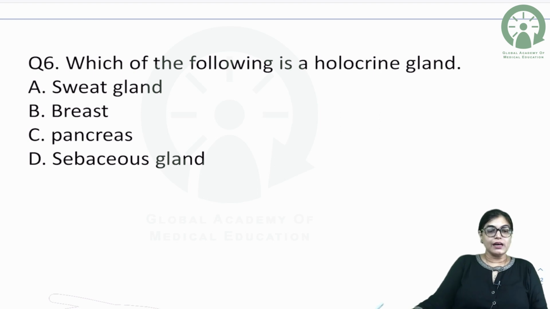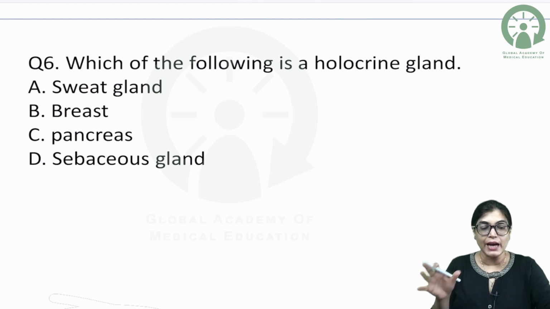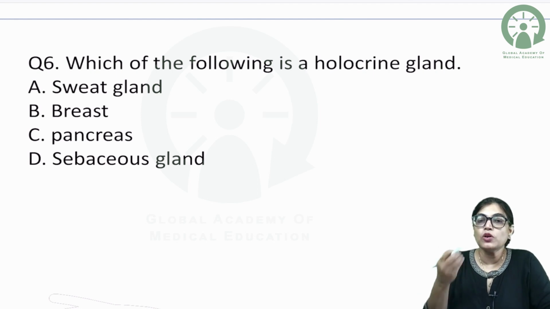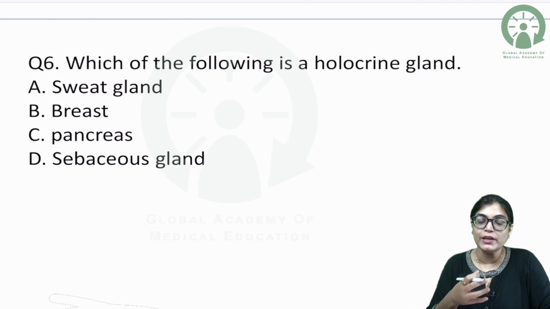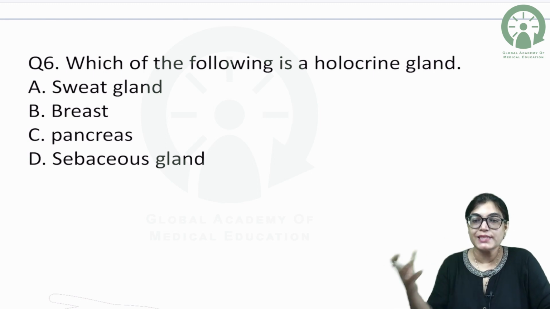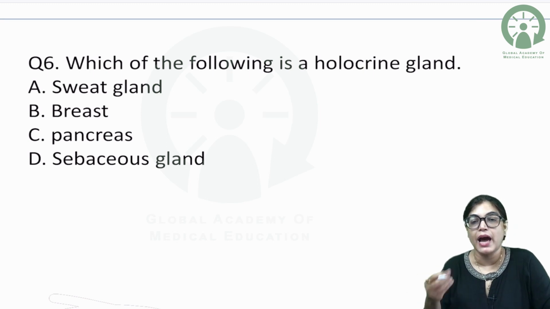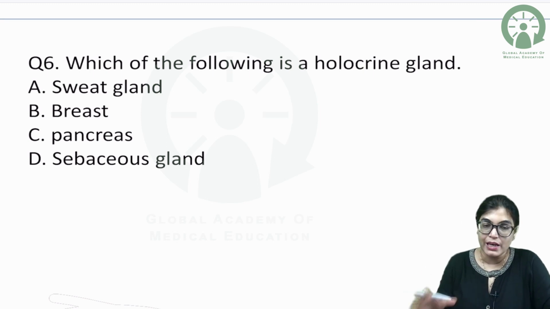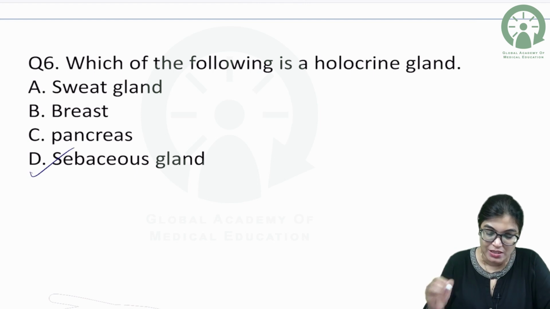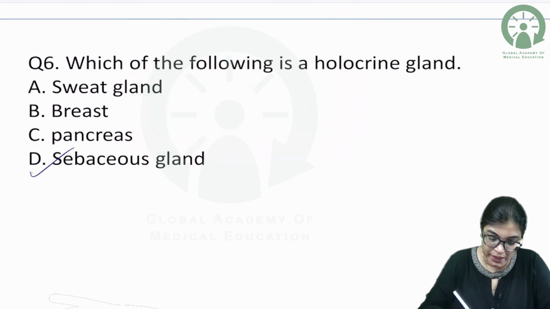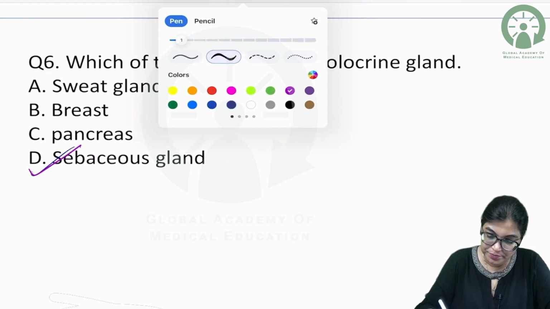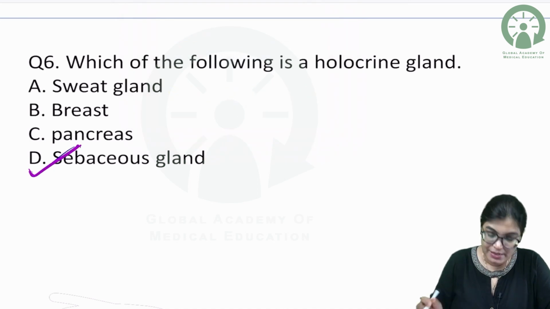Now, for the holocrine gland, the best answer will be sebaceous gland, but I would like to explain what you mean by the word holocrine gland. Actually, according to the mode of secretion, the glands are divided into 3 types: the merocrine, the apocrine and the holocrine. We will come to the correct answer. Actually, the correct answer is sebaceous gland, but let me explain it in more detail. The correct answer is sebaceous gland.